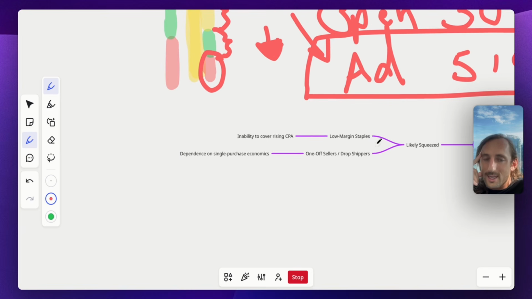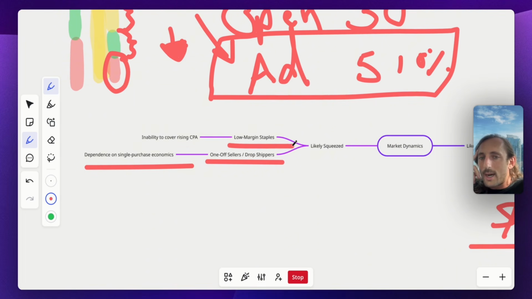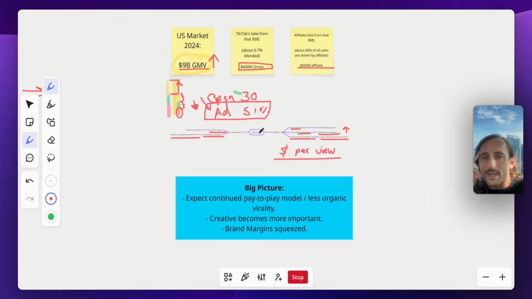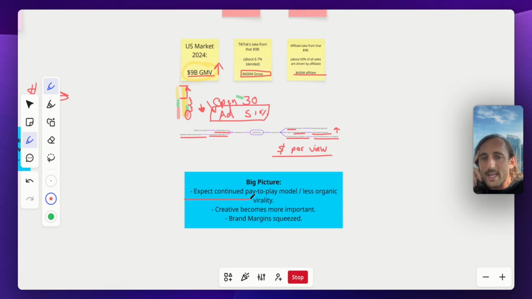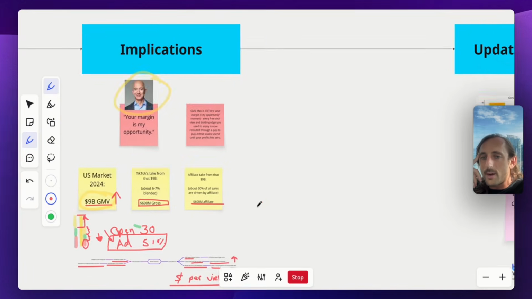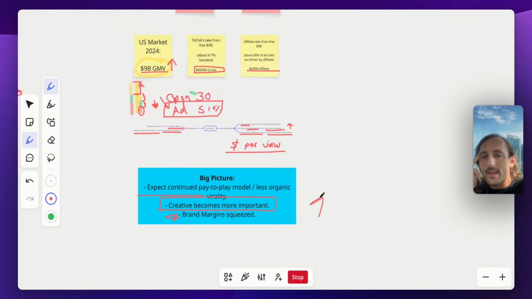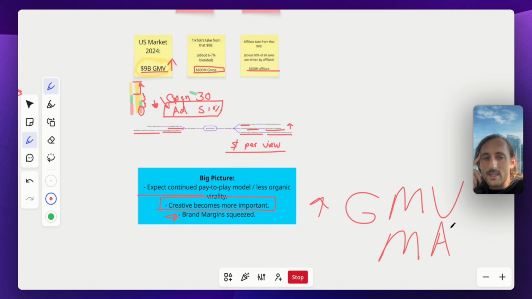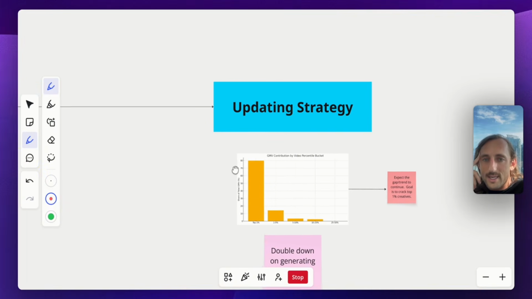Who's going to get squeezed? Creators that have low quality videos, kind of these one-off type brands, like the drop shippers, they're just not going to be able to make it work. Low margin brands, they're going to get killed as well. Expect this pay to play to continue. The most important thing is just making high quality videos. That's the number one thing. And brands, the brand margins are going to get squeezed. Everything's going to be going through GMV Max. As a creator, you got to be focused on how can I make videos that convert, that are going to get picked up by GMV Max. That's everything right now. And TikTok has signaled that it's everything.